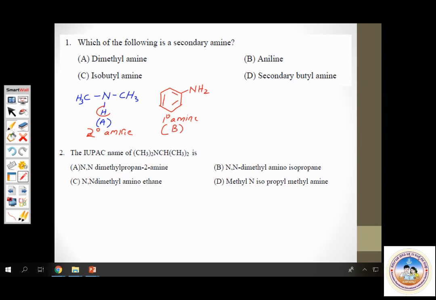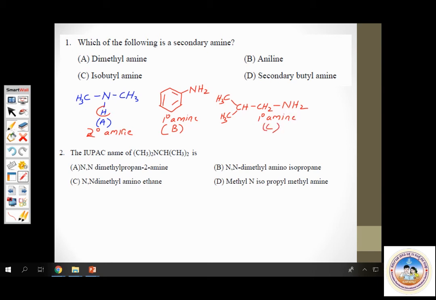What is option C? Isobutylamine. The NH2 group is attached to an isobutyl group. This is the isobutyl group, CH, CH3, CH2. To this you have the amine group attached, NH2. Again you see nitrogen attached to two hydrogens. So this is also a primary amine. Option C. What is option D?